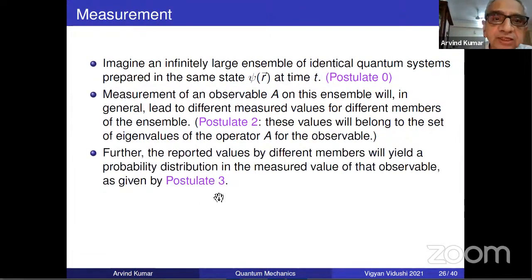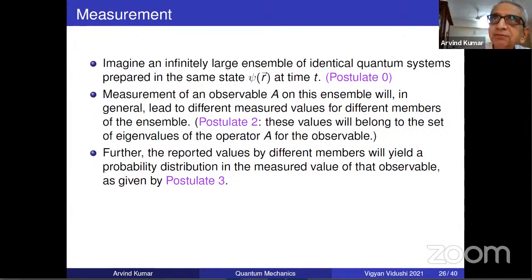And what is postulate 3? These reported values will not be common to everybody. Somebody will report one value. That one value will have to be, as per postulate 2, one of the eigenvalues. But which value? Different experimenters will report different values, and therefore you will get a probability distribution, from which you can get the mean value, uncertainty, or whatever you want.